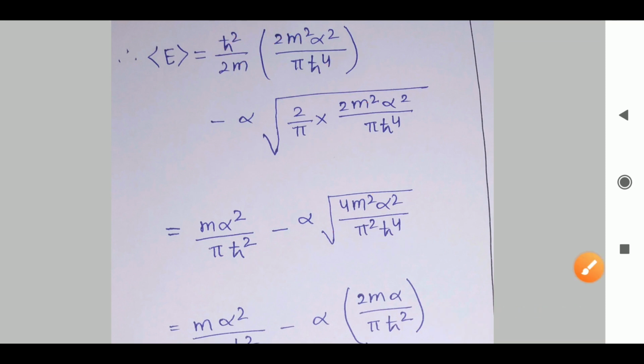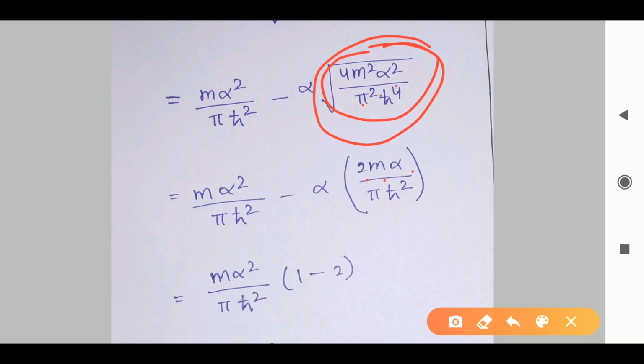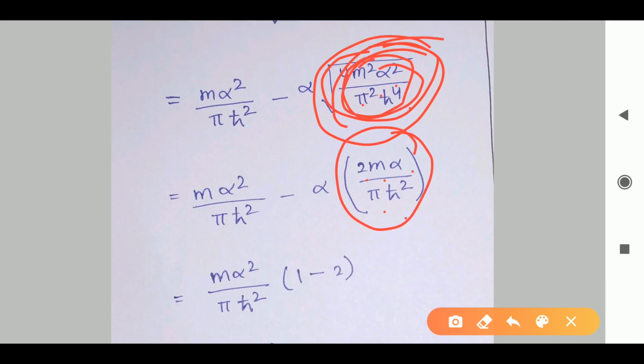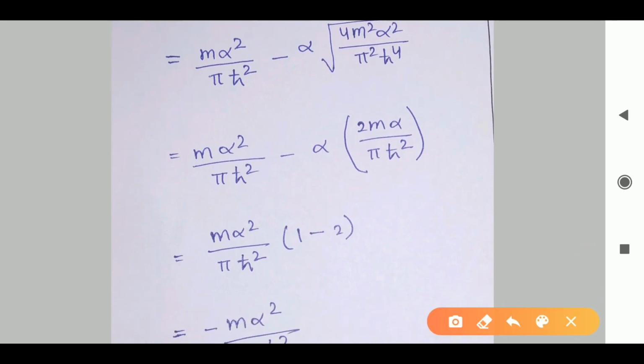Okay, now if we remove this root, we will take this term outside. What will I get here? 2m alpha pi ħ², this I will get after taking the value inside the root outside. Okay, and the whole term I will write this.